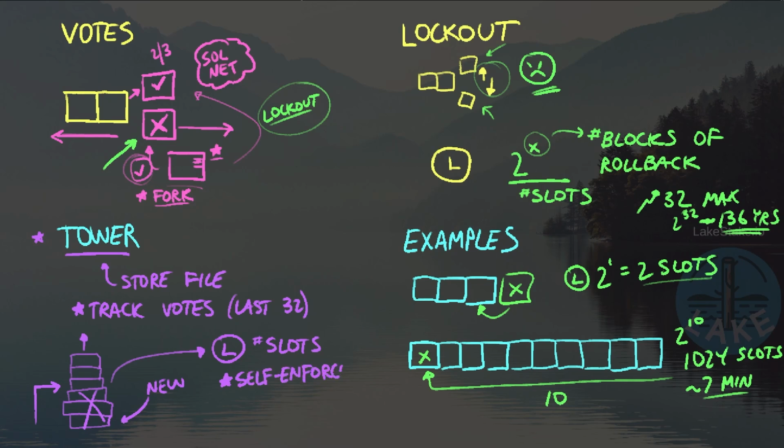You say, well, what's the point of having a self-enforced lockout period? Well, it's an interesting conversation. Solana says, by the letter of the law, that if we violate the lockout period, because the validators are able to do that if they so desire, then that could result in being a slashable offense. The problem is that Solana has yet to implement slashing, and as a result, there is no real punishment for the violation of the lockout period. Meaning that if a validator does find itself needing to wait 136 years, then at that point they can wipe the tower file and reload.